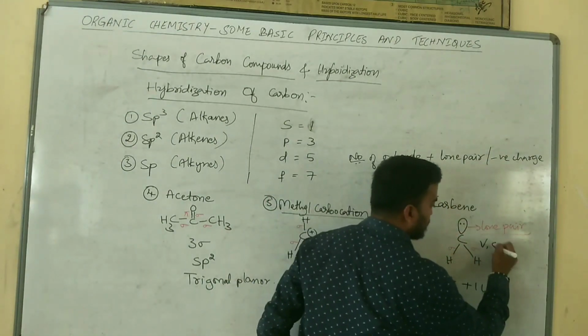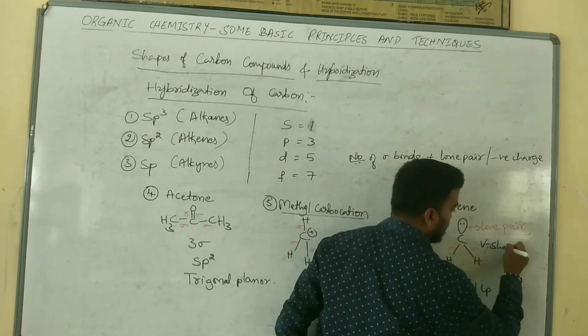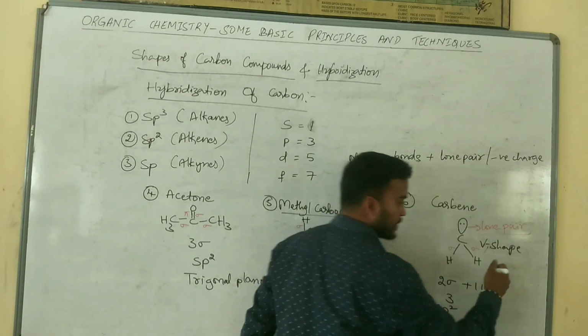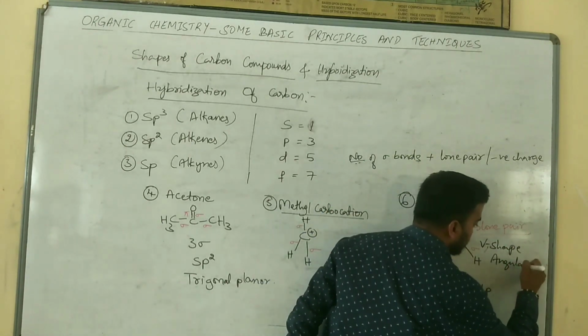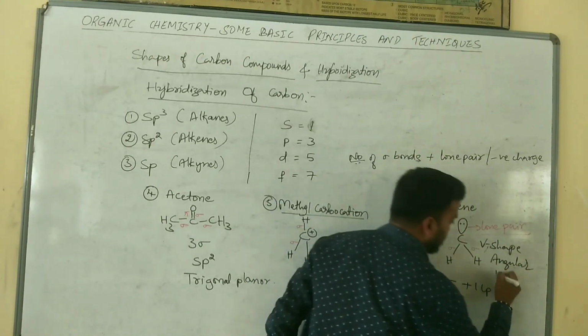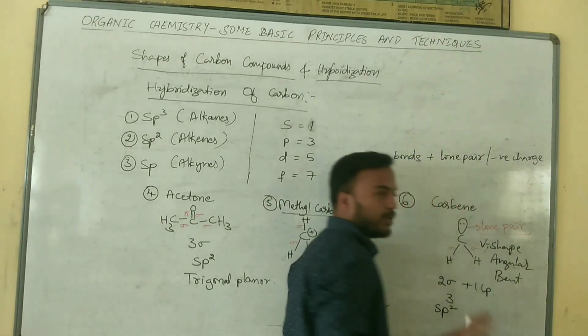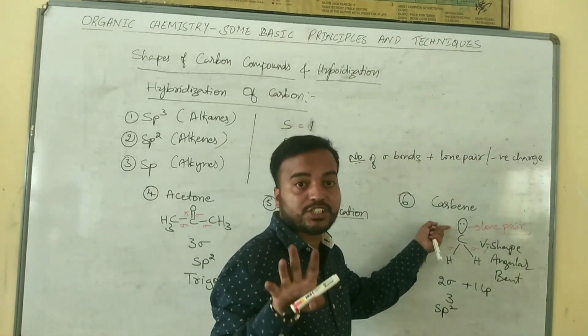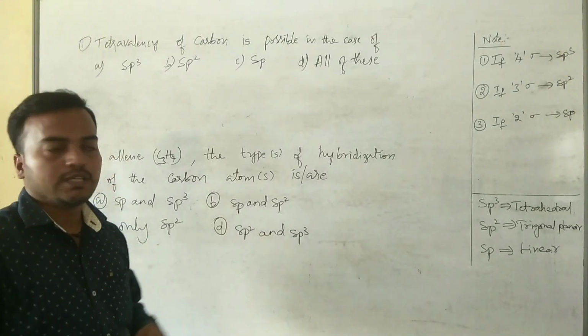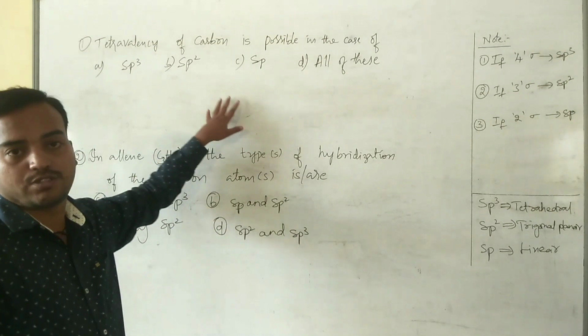It looks like a V shape, or it looks like an angular shape, or it is a bent shape. Remember one thing, the presence of lone pairs changes the geometry. Okay, let's see some objective questions.